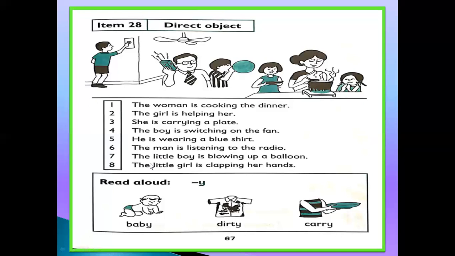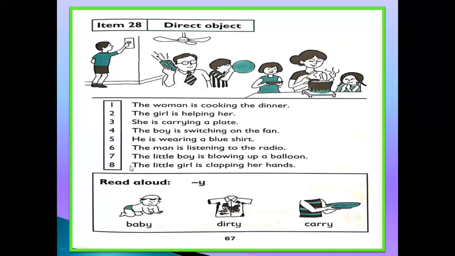Number 7. The little boy is blowing up a balloon. You can see in this picture this boy, he is blowing up a balloon. Now, which one is the direct object here? This one, the balloon.